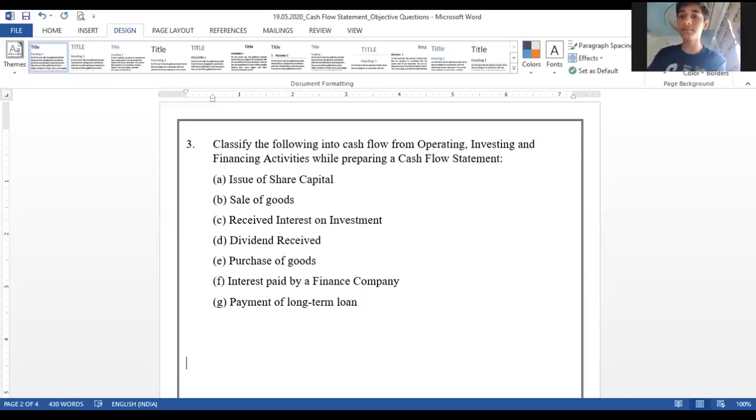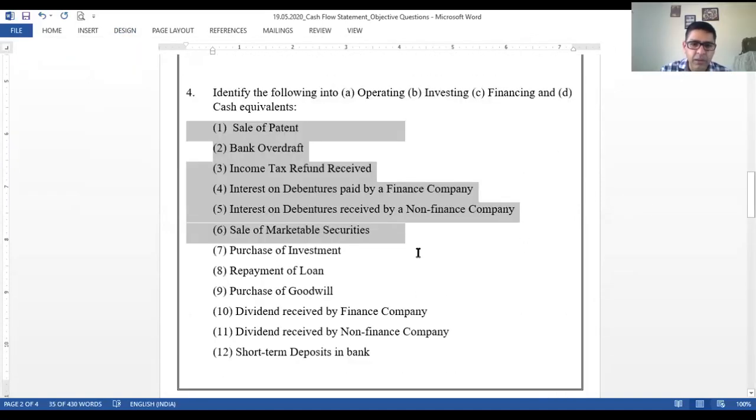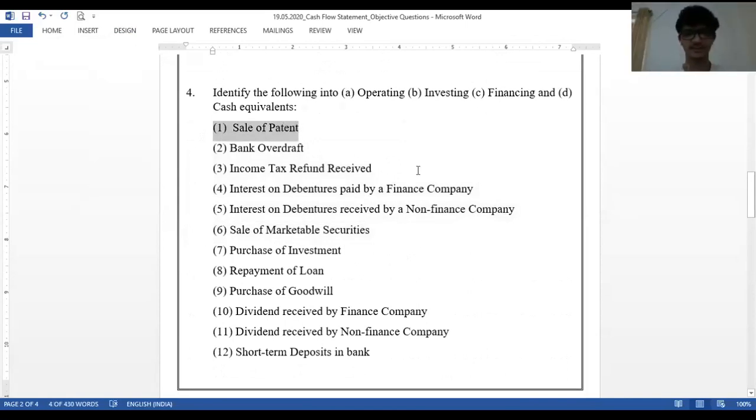Purchase of goods. Operating. That's correct. Now, interest paid by a finance company. Sir, if it is a finance company, then it will be operating. That's very good. Because it's a finance company, interest receiving and paying will be the routine operation. Payment of long-term loan. Financing. That's very good. Next now. Sale of patent. Investing. Bank overdraft. Financing.